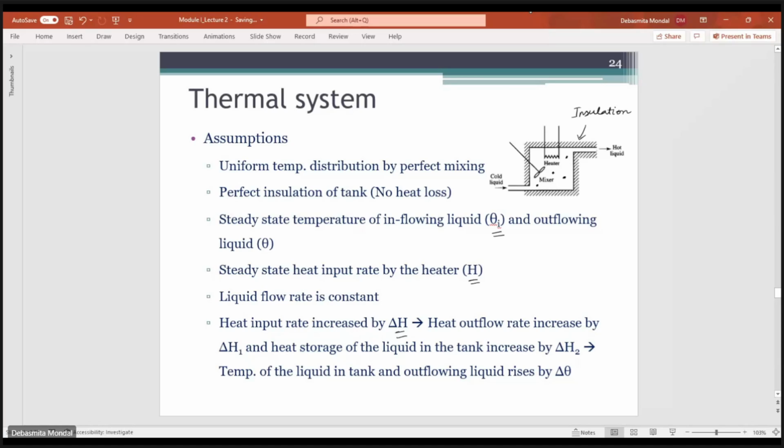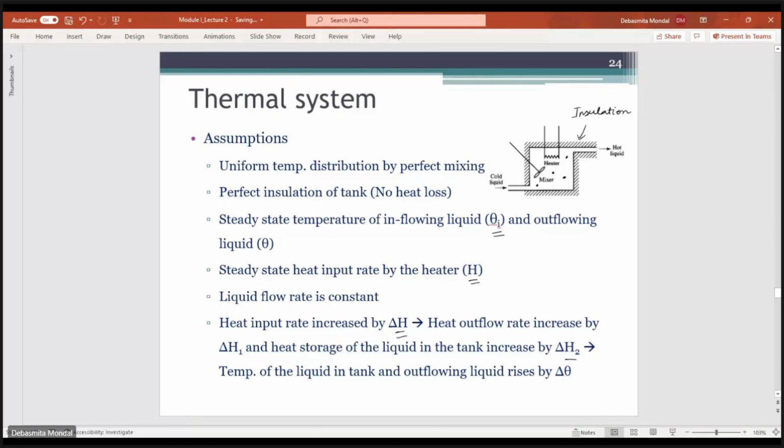Because of this increase in heat, the overall temperature of the liquid will rise, and the temperature of the outflowing liquid will also increase by a quantity of delta theta.